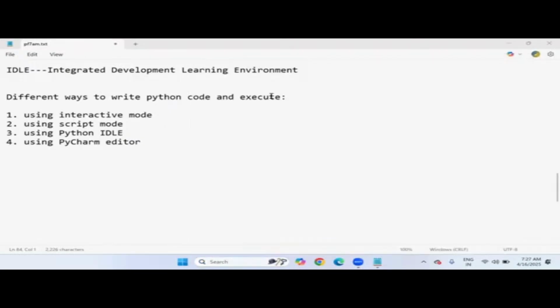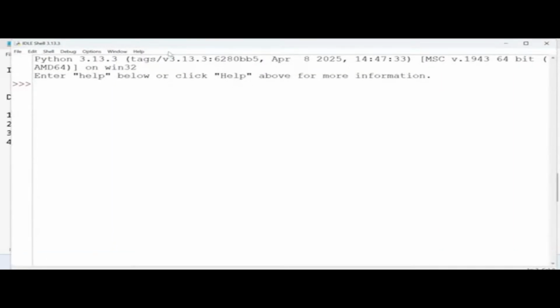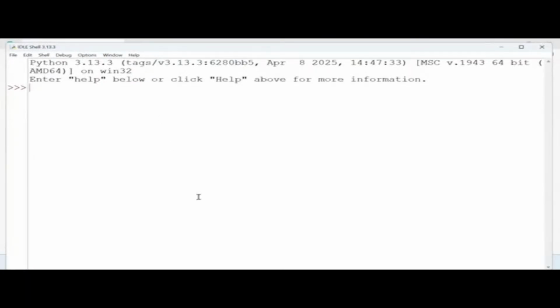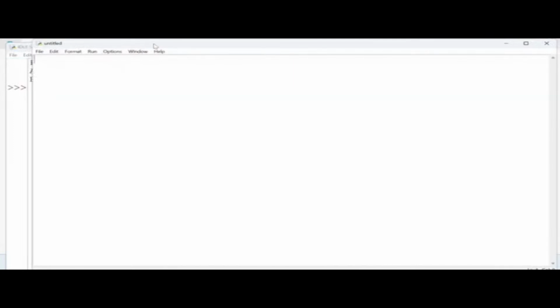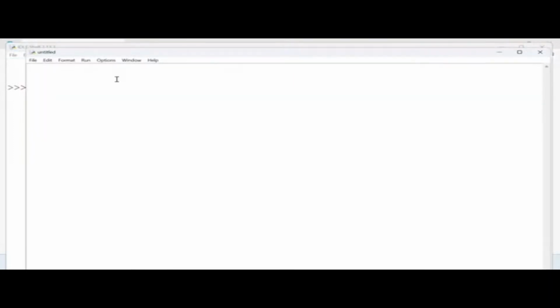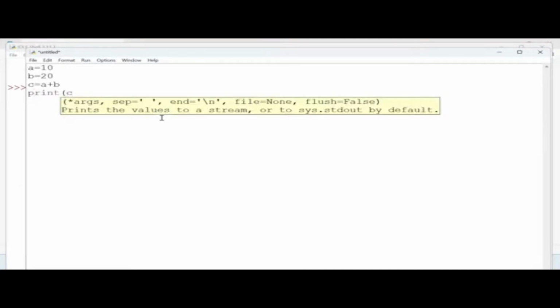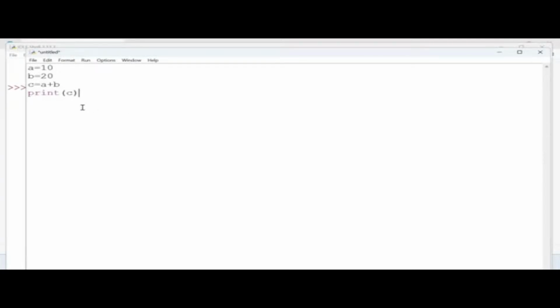So let's open IDLE. Again, you will notice the interactive window is opening. But now I want to create a separate file. To prepare a separate file, simply go to the File menu and there is a New File option. Click on New File and an untitled window opens, where you can write as much code as you want. I'm writing simple logic. You can see that as I write, it is not showing any intelligent option suggestions. So we are directly printing this, and save it now.